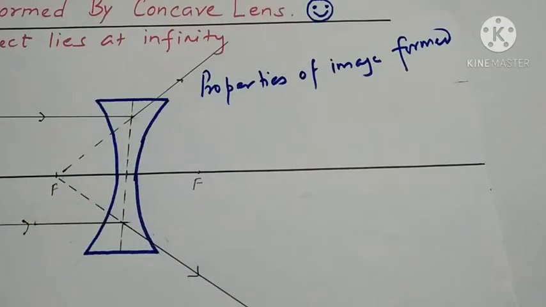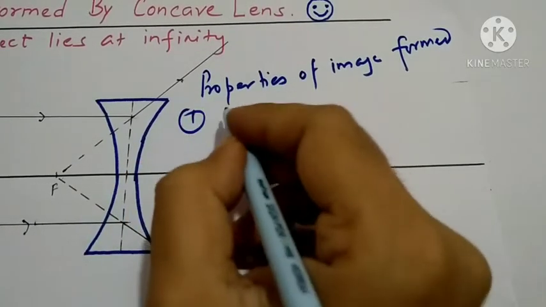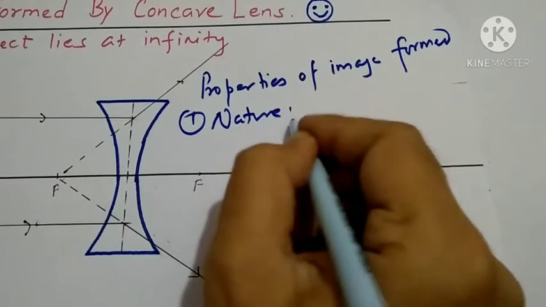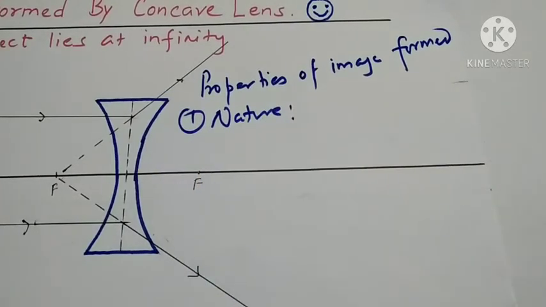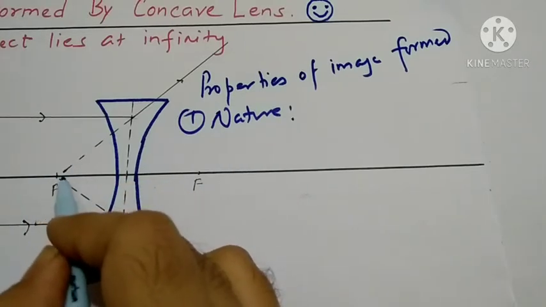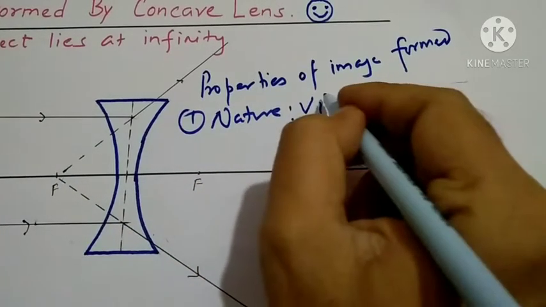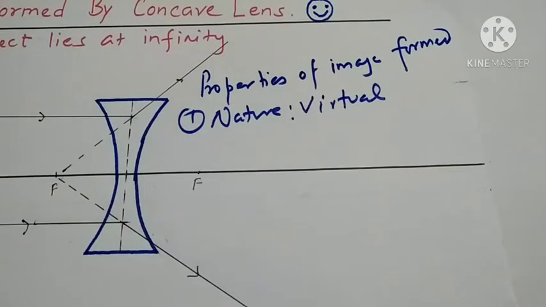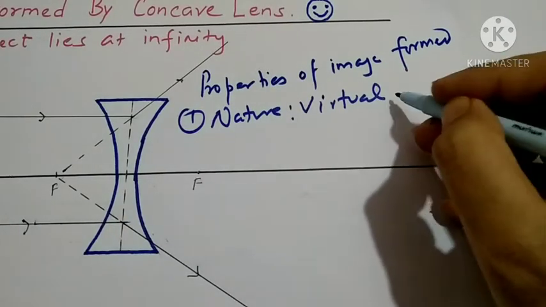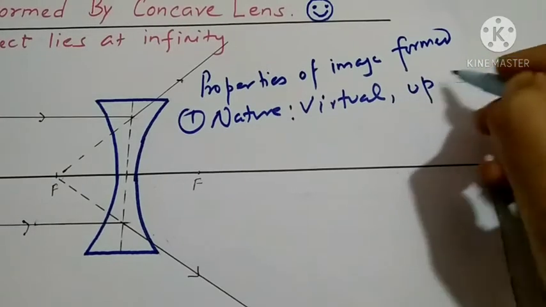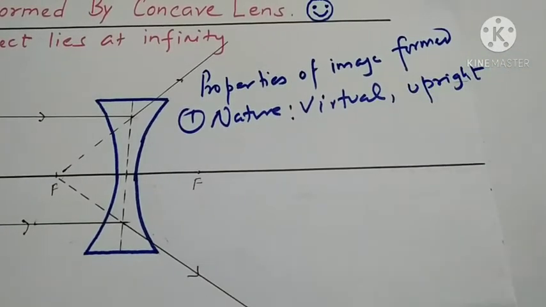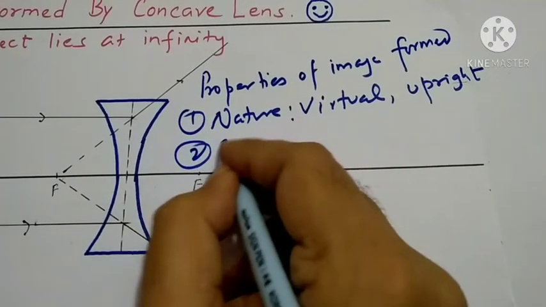Okay friends, now let's see the properties of image formed. At first what we see is the nature. The nature of the image is virtual and upright. Here the image is formed at the focus, and the thus formed image is virtual. The orientation of the image is upright. Virtual and upright. Okay, now next, what is the size? Size matters.